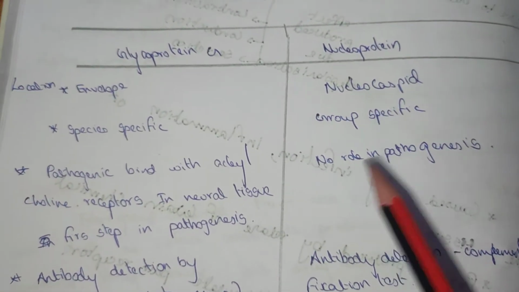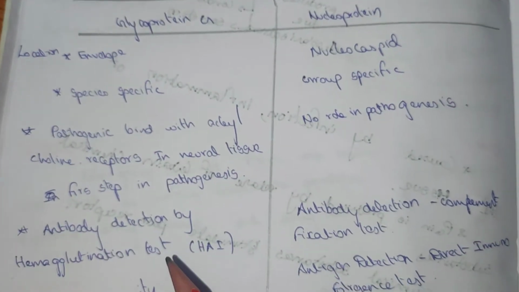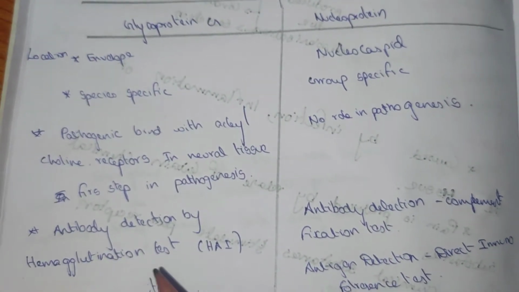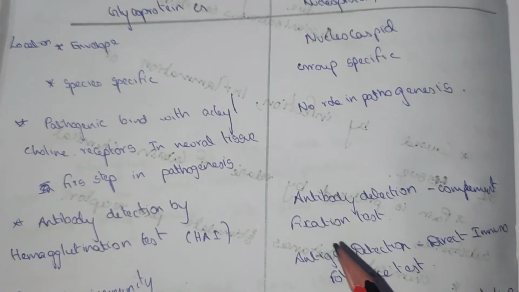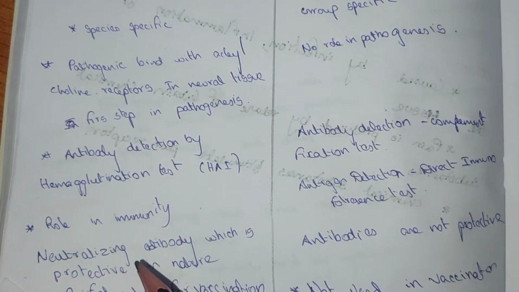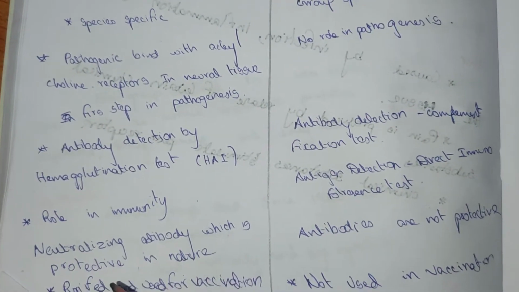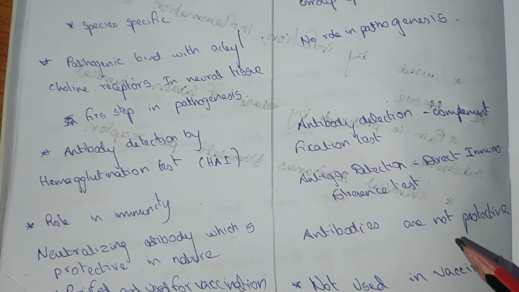Nucleoprotein has no role in pathogenesis. Antibody detection is by hemagglutination test and by complement fixation test. Role of immunity: neutralizing antibody is protective in nature, whereas the nucleoprotein antibodies are not protective.